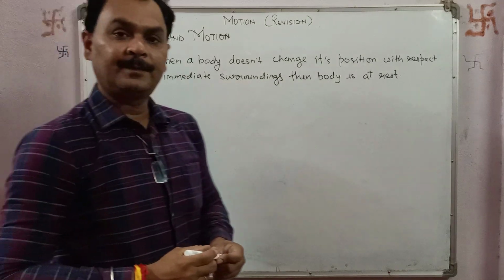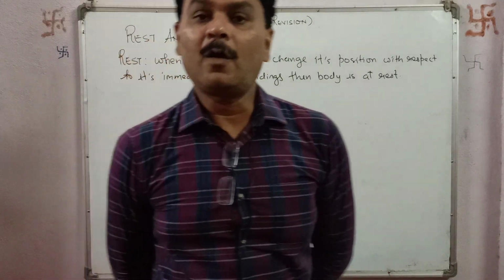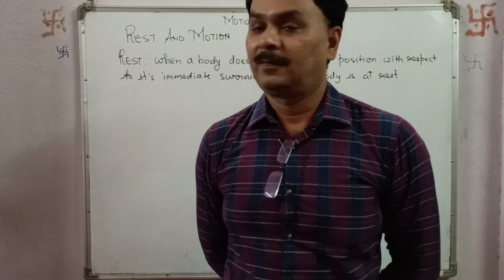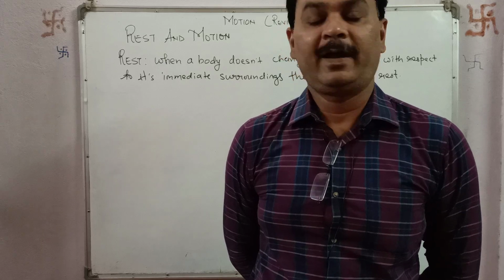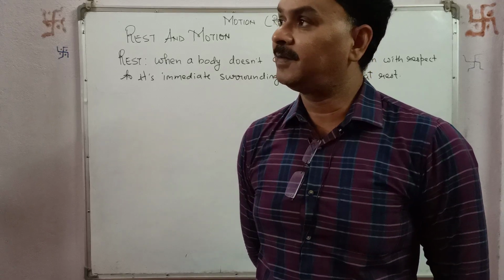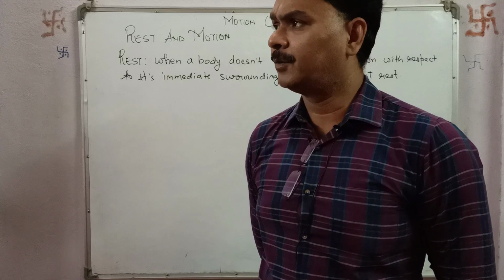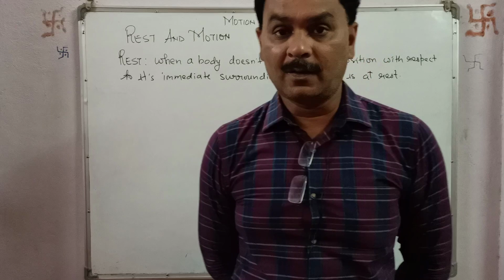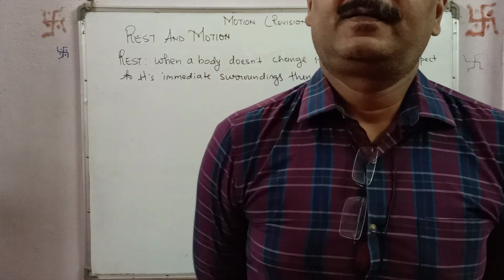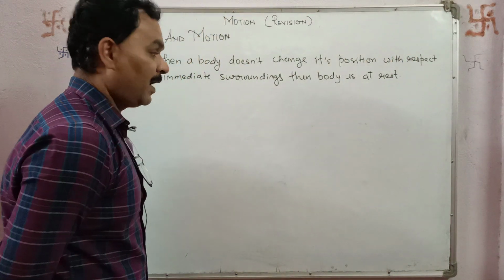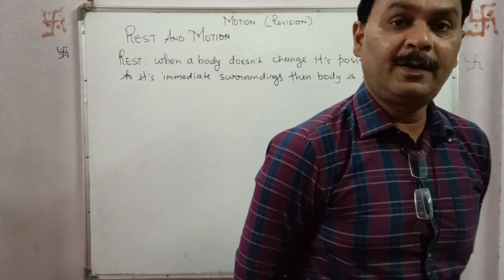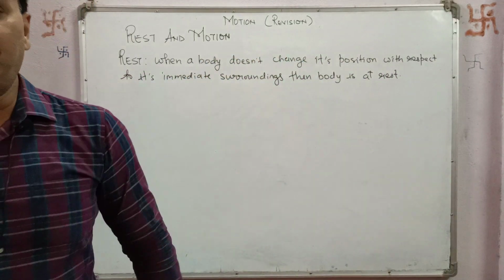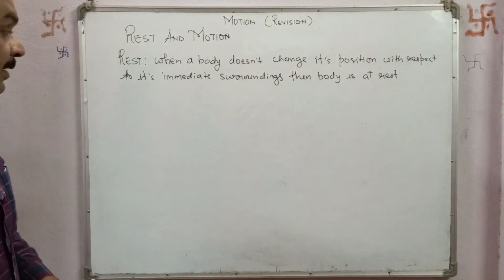For example, if you see a clock in your room, now 2 seconds passed, the clock is at the same position. Now again 2 seconds passed, the clock is at the same position. So what does it show? That the clock is at rest with respect to the surroundings of your room. But say if I am walking, I am continually changing my position with respect to my immediate surroundings, so hence I am in motion.